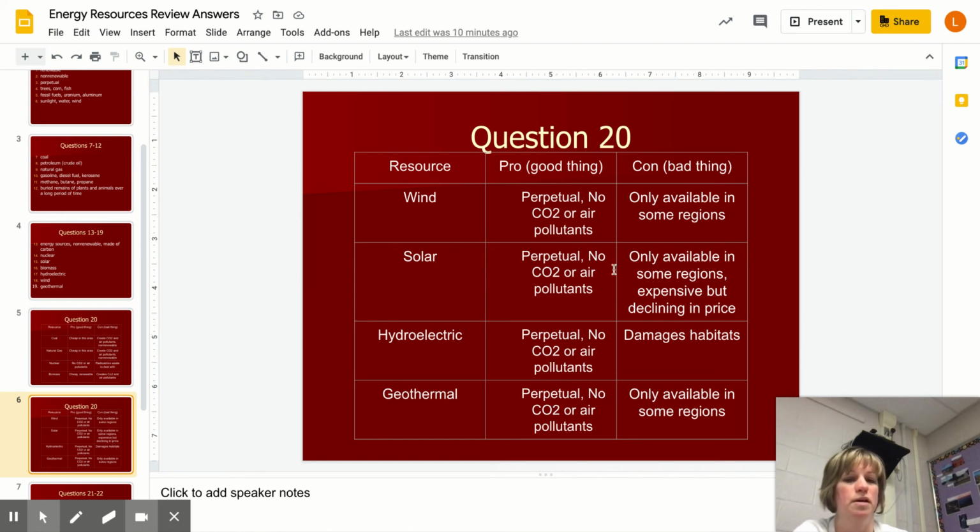So what's the problem? Really, for wind, it's only available in some regions. Now, power lines can transport that electricity, but it needs to be in a place that's windy a lot. Solar's the same thing. Remember, if you looked at that one map, it's the southwest corner of our country, like Arizona, New Mexico, Southern California, that gets great amounts of sunlight, and they can really rely on it. Here in Ohio, it's more like a supplemental thing.